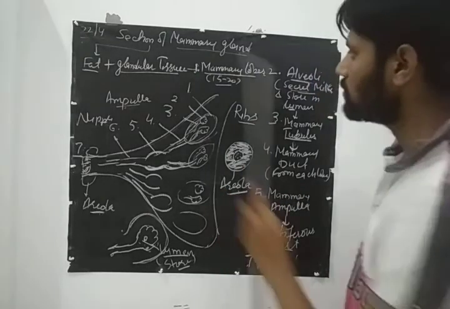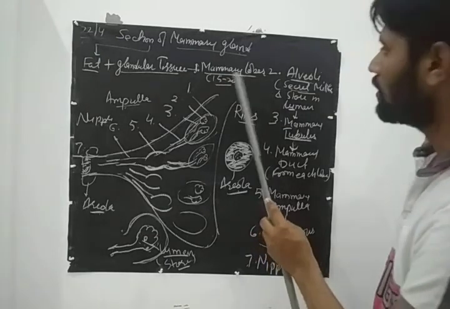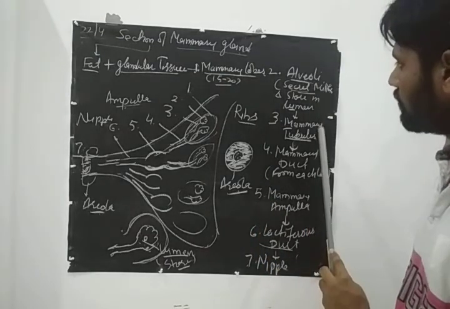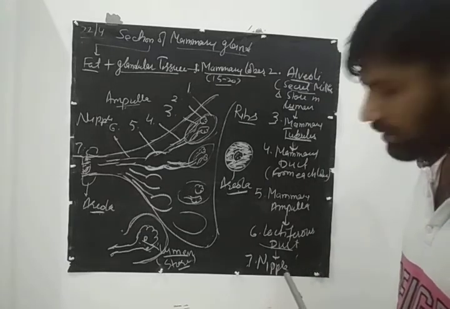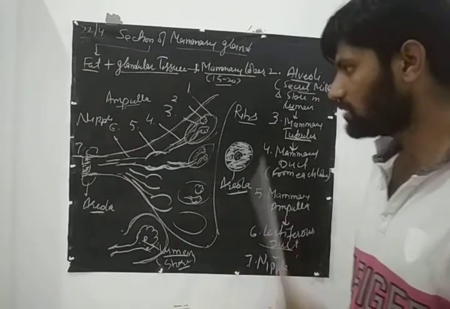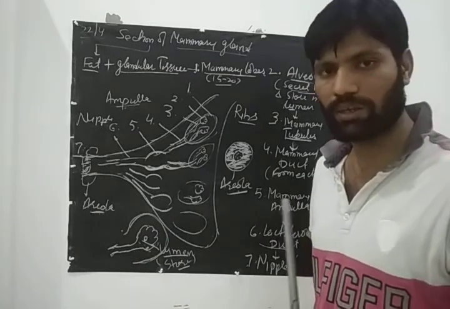So you have to follow this sequence: mammary lobe, then alveoli, then mammary tubule, mammary duct, mammary ampulla, lactiferous duct and nipple. I think it's clear now. Okay, thank you.